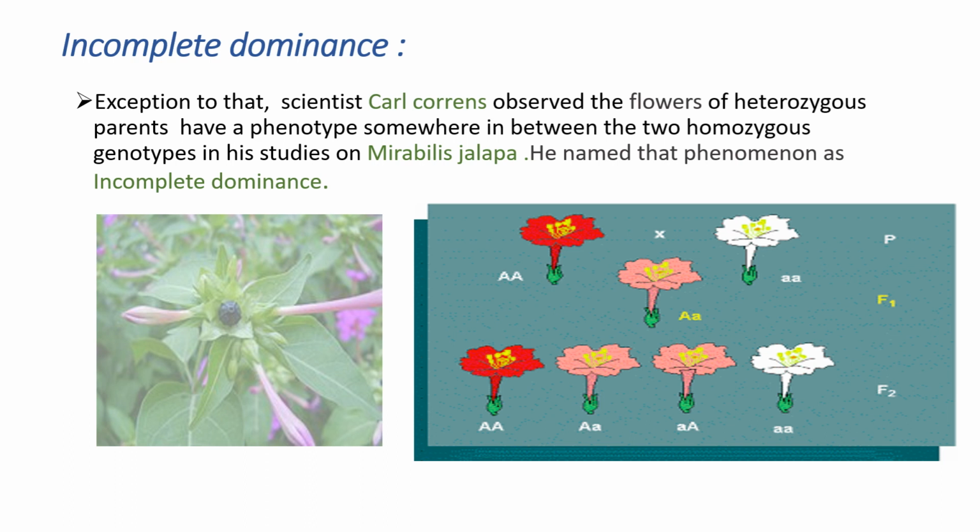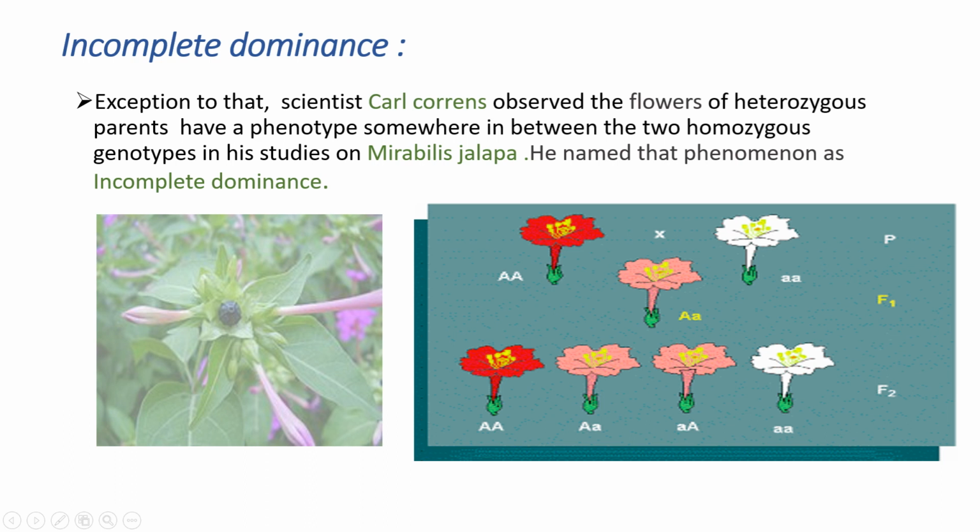So what did he think this was? By this he thought that the dominant allele is not masking the action of the recessive alleles. Here we can see the action of both the dominant and recessive alleles, meaning that to decide the character of the F1 hybrids, both the parents are playing the same role. When he again crossed those F1 hybrids, he got a combination of red flowers, pink flowers, and white flowers.